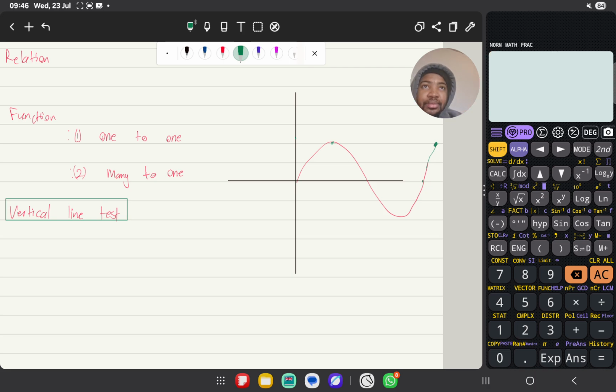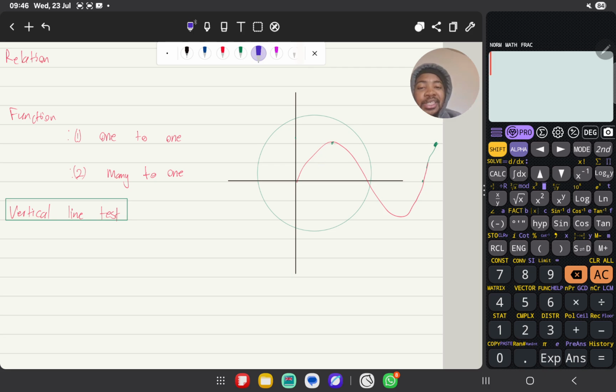The last thing I will say for this video is that one thing that helps us with functions is something called the vertical line test. So I'm going to draw a couple of functions here. That is a circle. I know it's not a function.